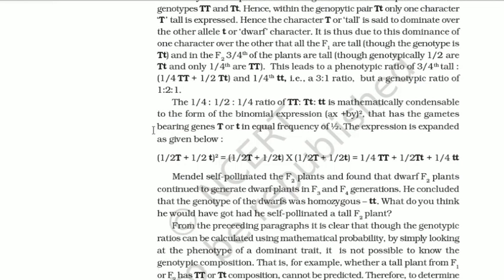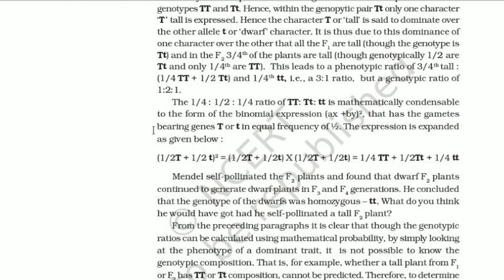Hence, the character T or tall is said to be dominant over the other allele t or dwarf character. It is due to the dominance of one character over the other that all the F1 are tall, though the genotype is Tt, and in the F2, three-fourths of the plants are tall, though genotypically half are Tt and only one-fourth are TT.